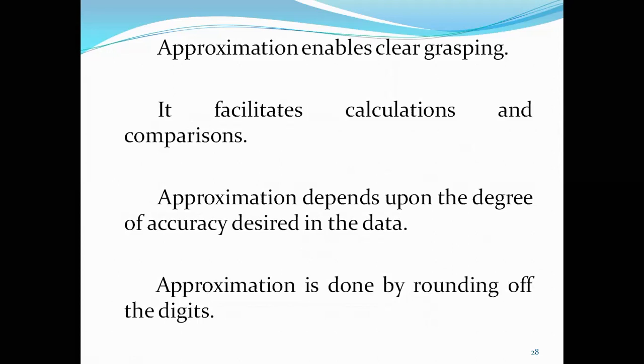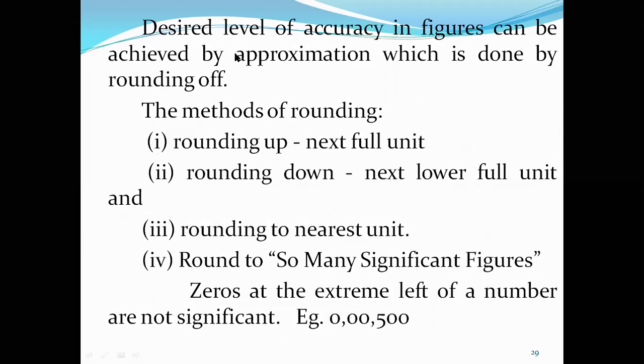Approximation depends upon the degree of accuracy desired in the data. So the more accurate the data is to be presented, the lesser the approximation should be. If less accuracy is desired in the data, more approximation can be taken up. The approximation is done by rounding off the digits. So the desired level of accuracy in figures can be achieved by approximation, which is done by rounding off.